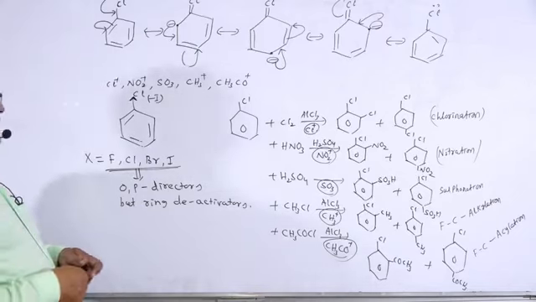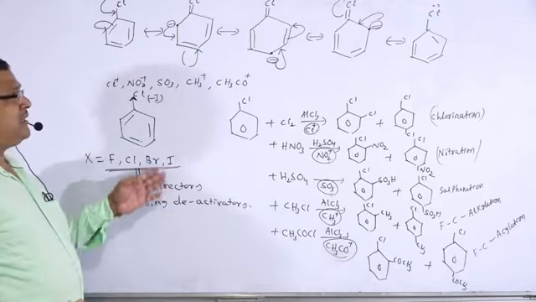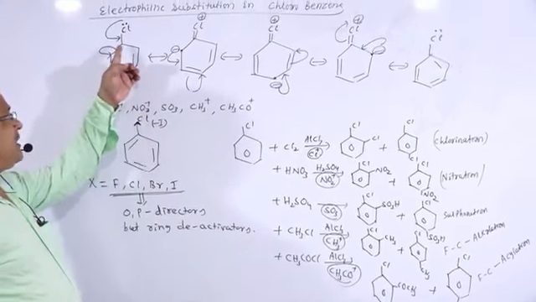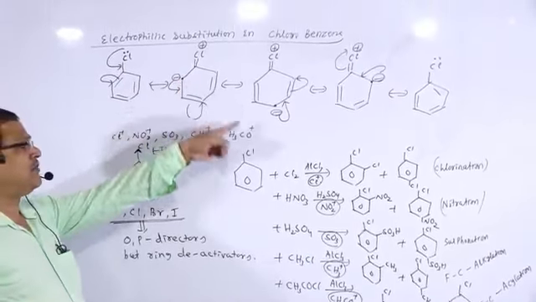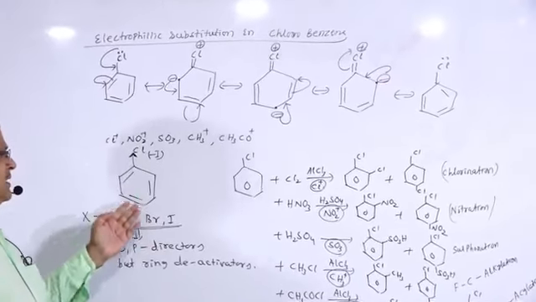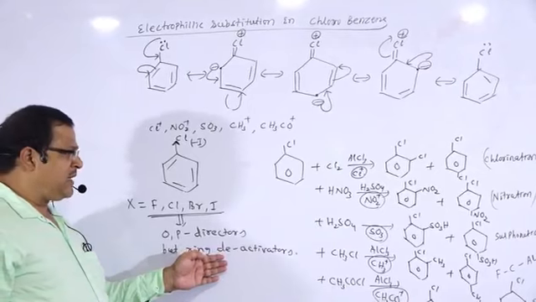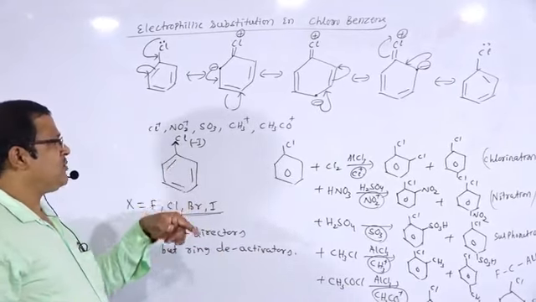These are the ortho-para directors but ring deactivators. We have explained this one. What for that is ortho-para director? Because that will increase electron density at ortho and para position. What for that is deactivator? Why will this deactivate the benzene for further electrophilic substitution?